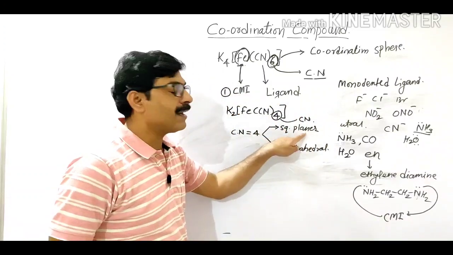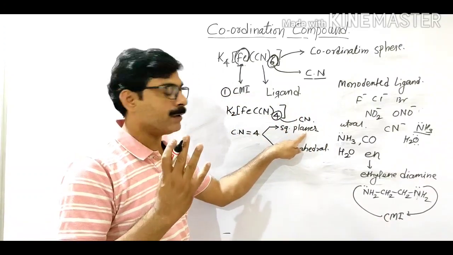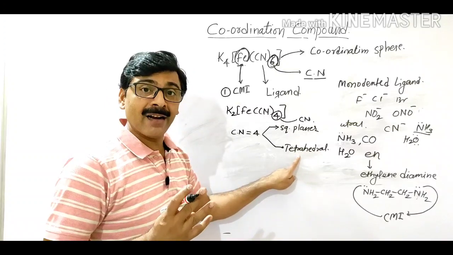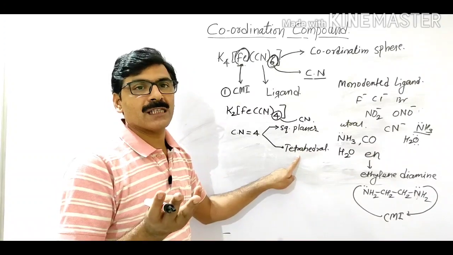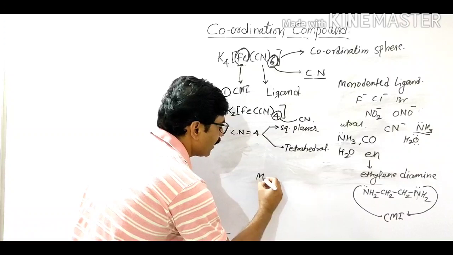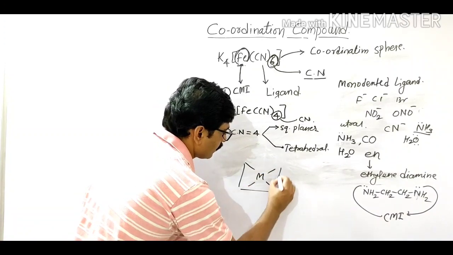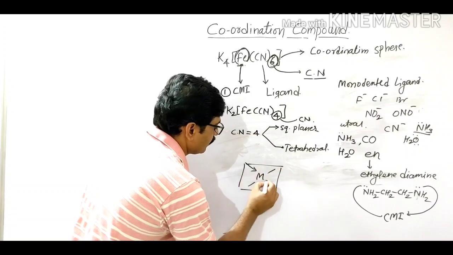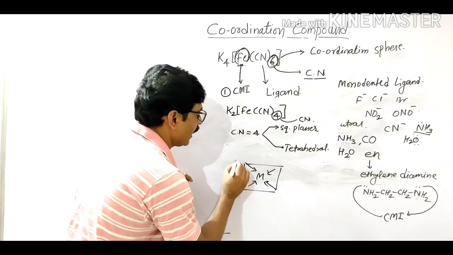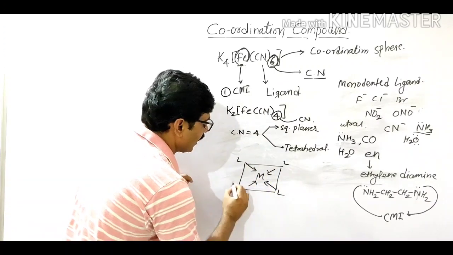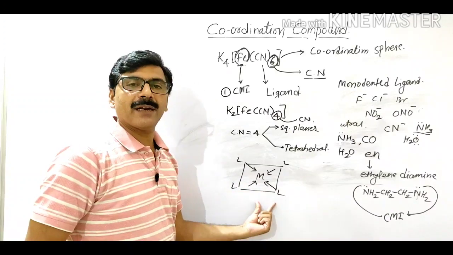because in square planar there are 4 bonds, and in tetrahedral also 4 bonds are present. Square planar: metal atom at the center, and here ligands are attached. Now this is the square planar structure.